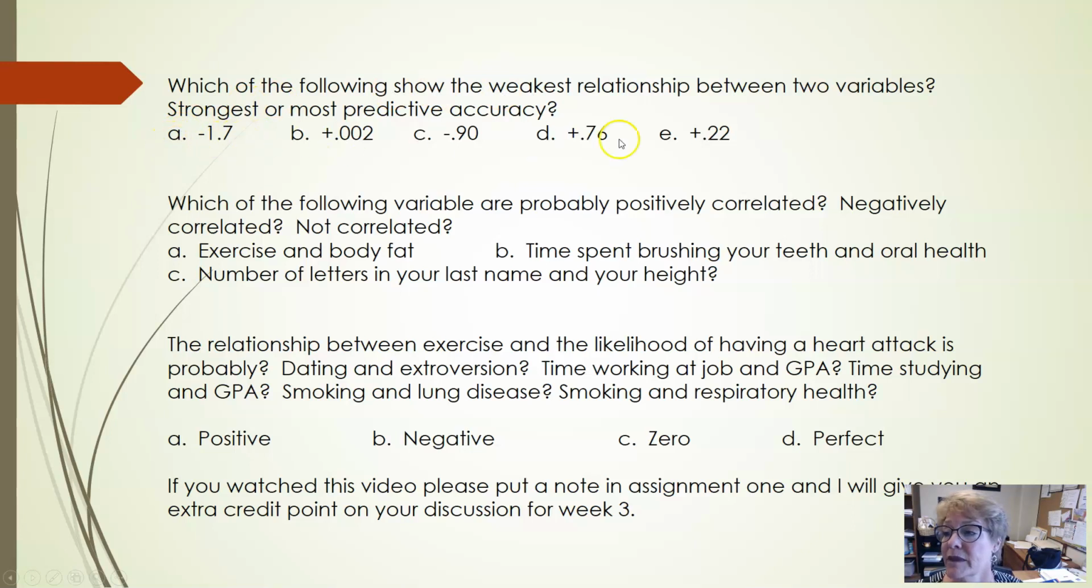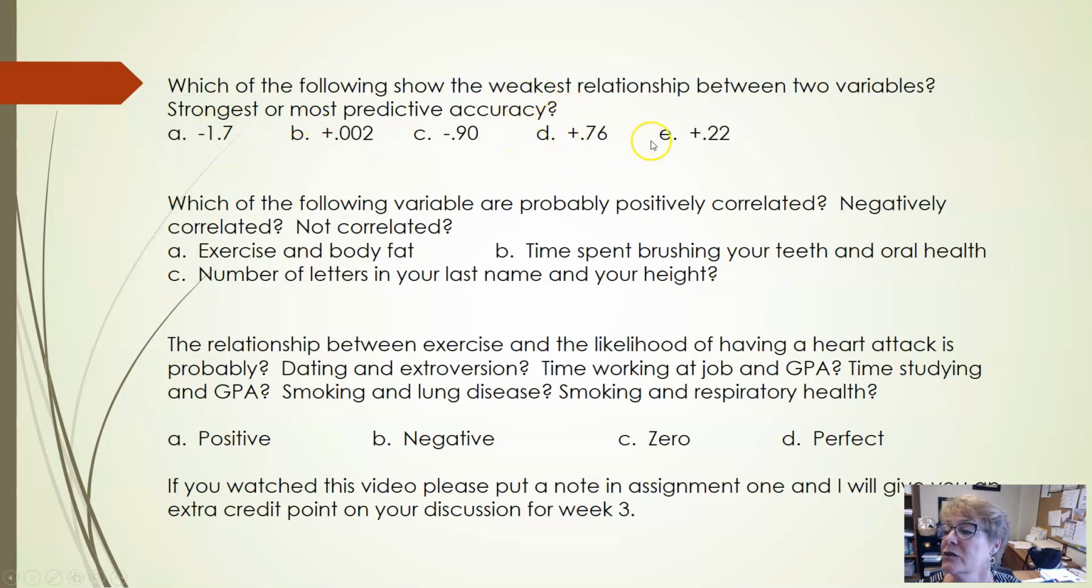So write down A, B, C, D, or E, and now I would like you to tell me which one is the strongest or the most predictive correlation coefficient in these. Negative 1.7, positive 0.002, negative 0.9, positive 0.76, or positive 0.22.